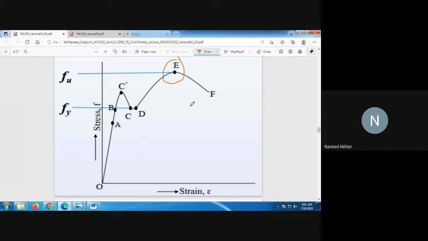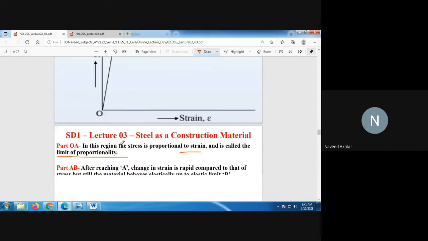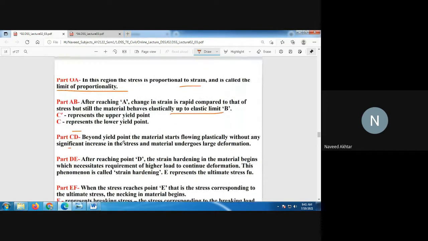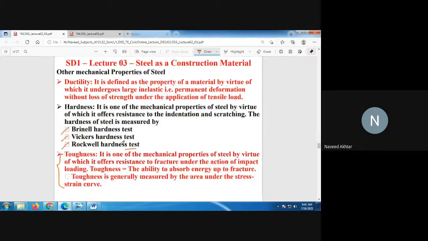After that, the structural steel is no more capable of taking the load. After some deformation, there is no increase of stress, and the fracture will occur. So this is the stress strain curve of steel.